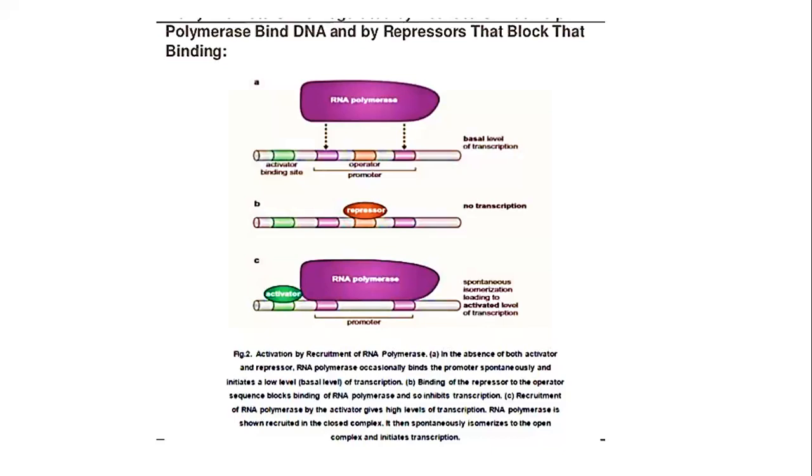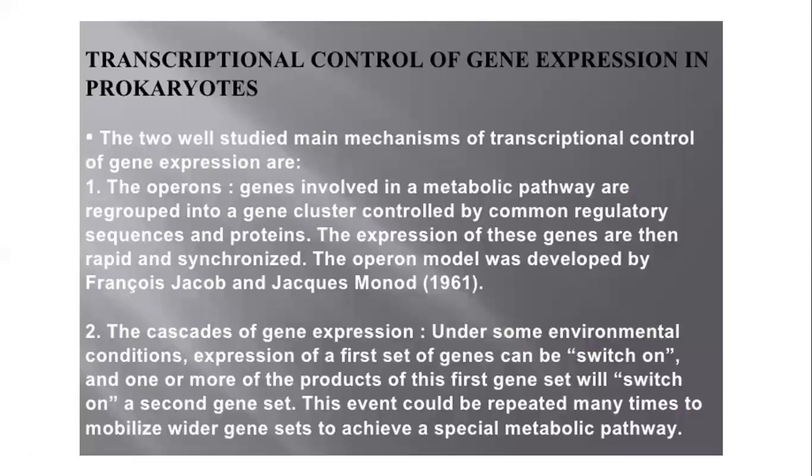So this is the basic mechanism of gene regulation with the help of a positive regulator. This is the positive regulator and this is the negative regulator. Clear? So, the transcriptional control of gene expression in prokaryotes. The two main mechanisms of transcription control of gene expression are: one is the Operon and another one is the cascade of gene expression. In your syllabus, only the Operon is there. The cascade of gene expression is beyond the scope of your syllabus, so I only describe the Operon system.